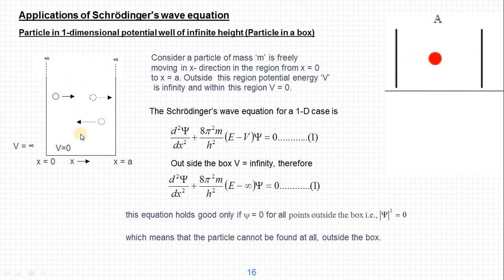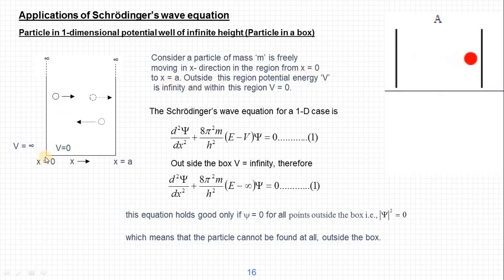Okay, let us see how to solve for the eigenfunctions and eigenvalues for a particle trapped in a one-dimensional potential well using Schrodinger's wave equation. Let us consider a particle of mass m freely moving in the x direction in the region from x equal to 0 to x equal to a.